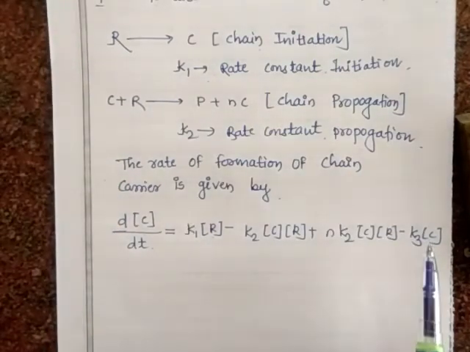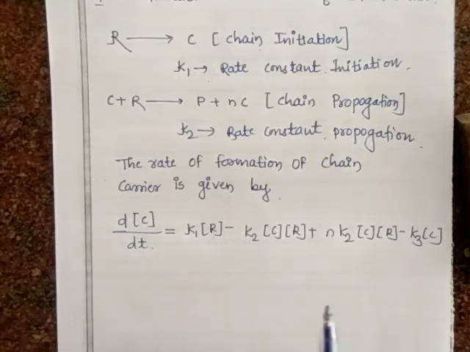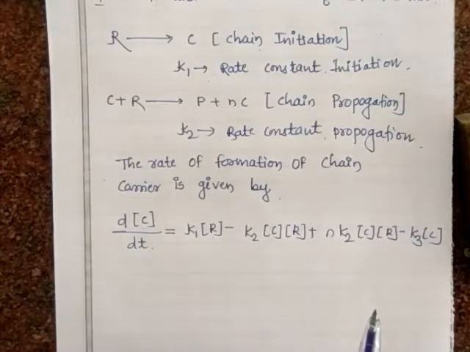Next, considering steady state approximation for the chain carrier, that is dC/dt equal to 0, what will we get?